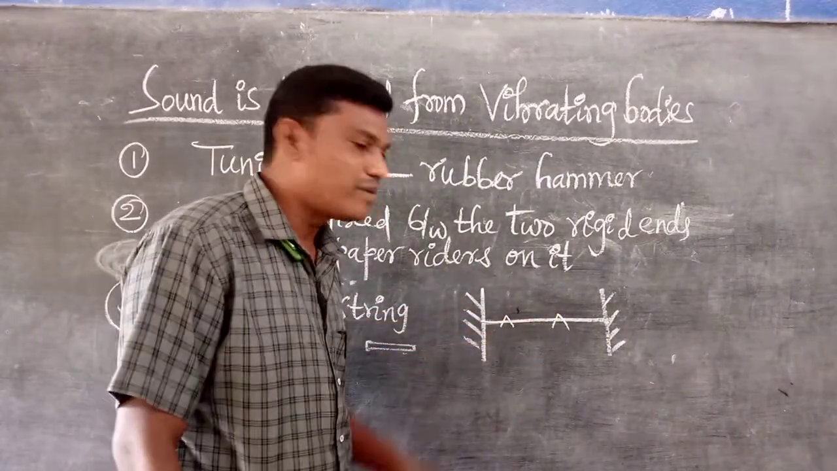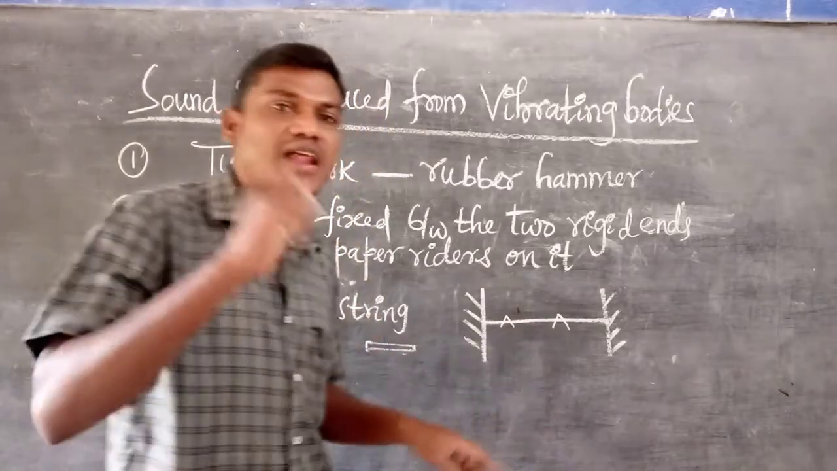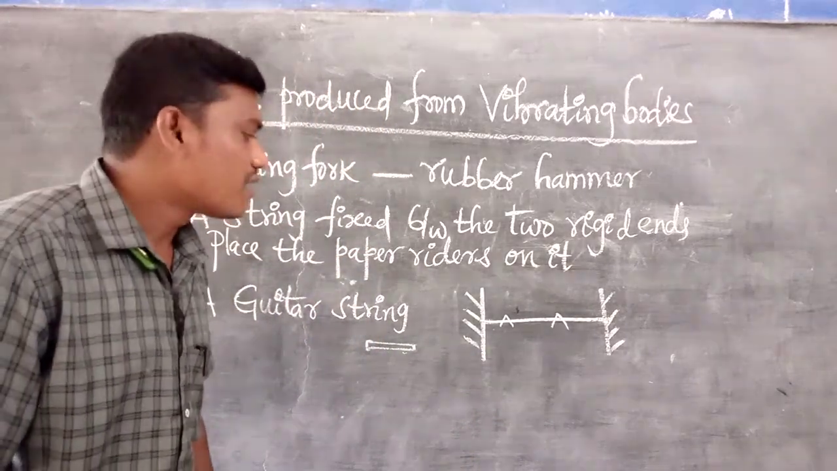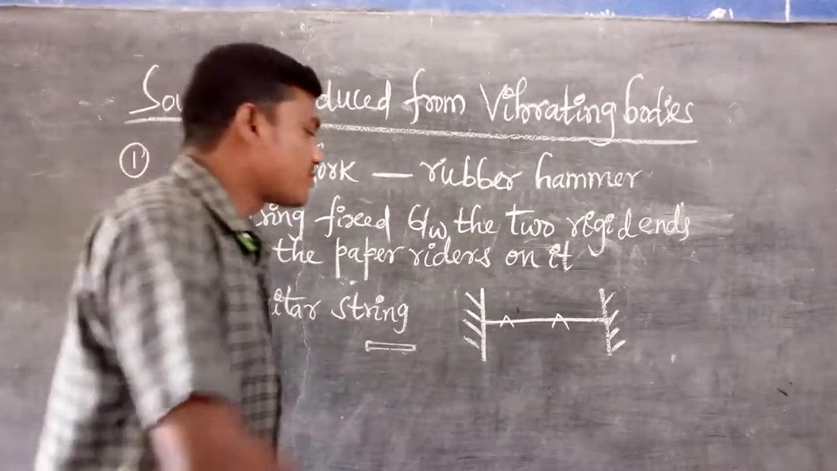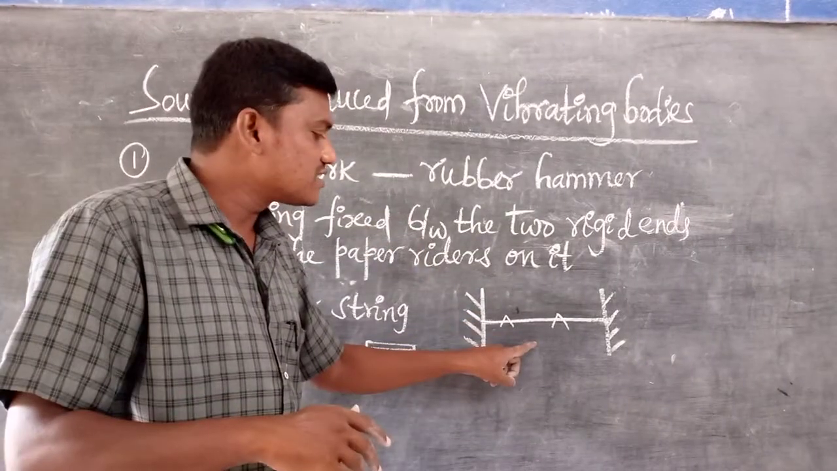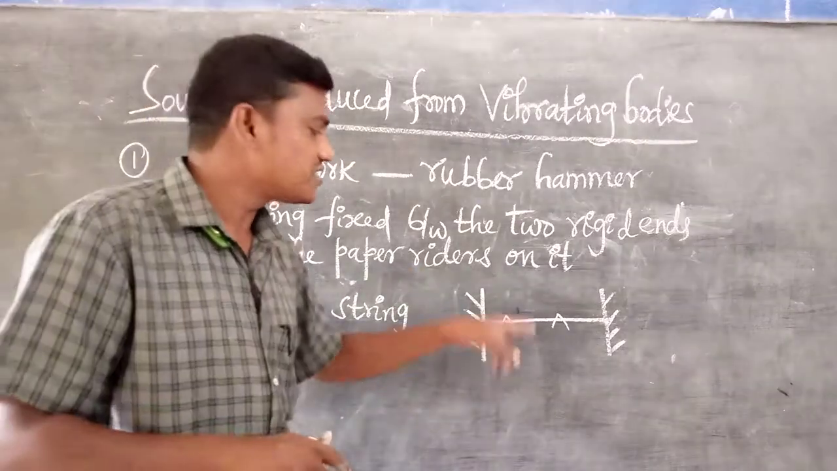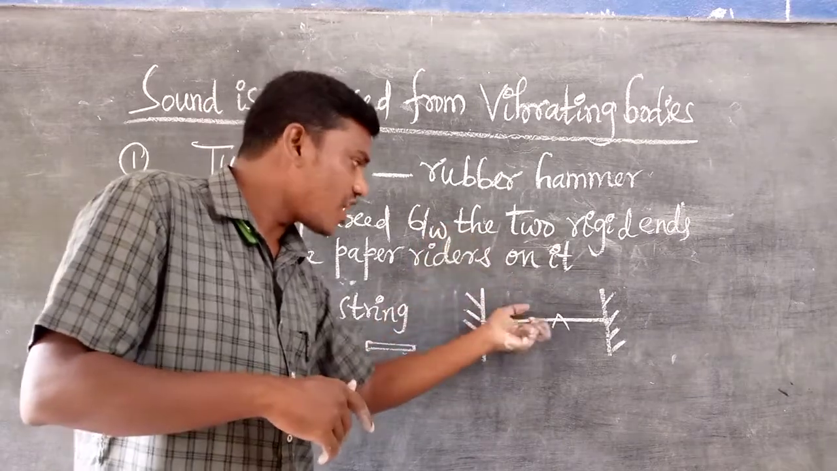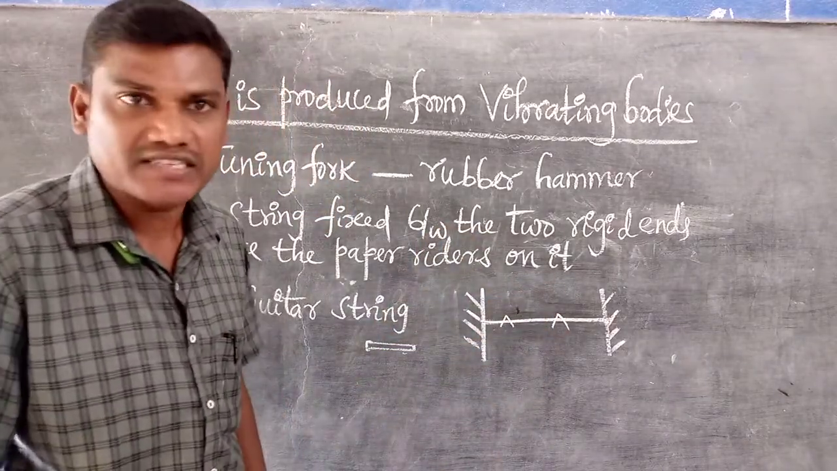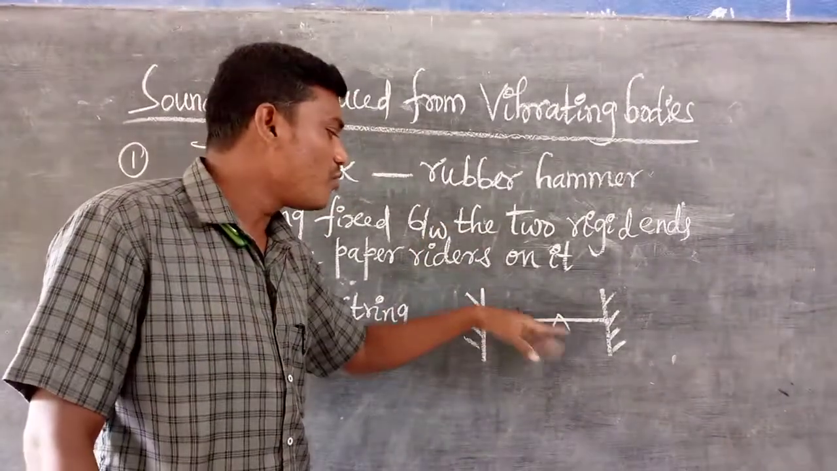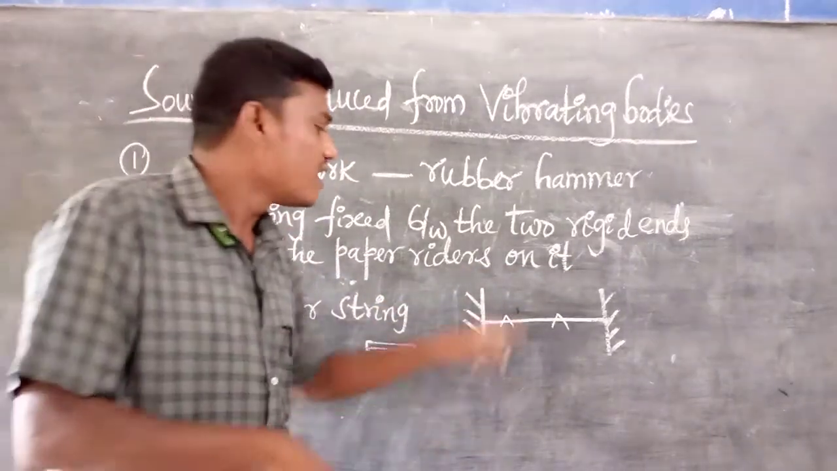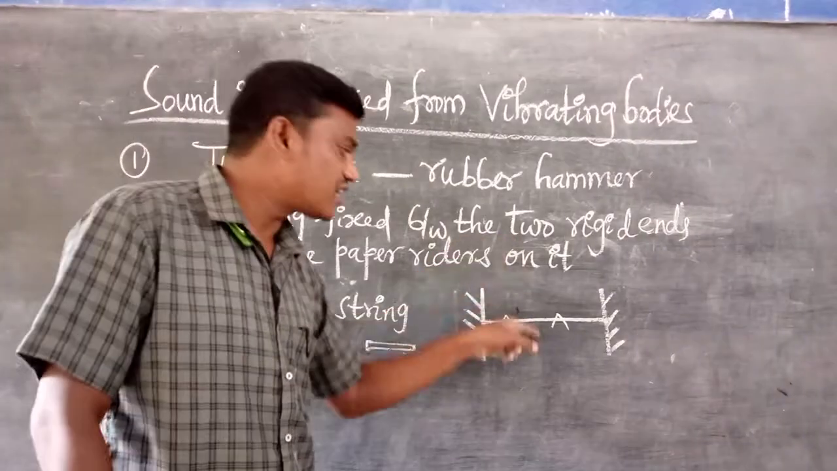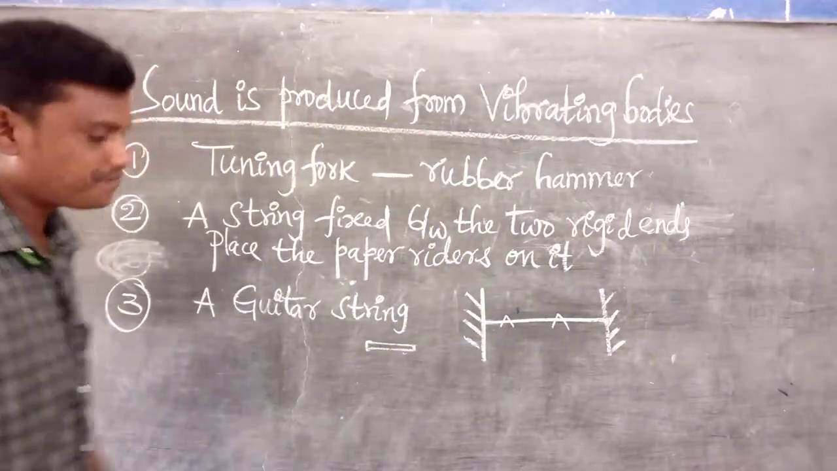Why do we use this? Generally the string does not appear to be in vibratory motion to our human eye when a little force is applied. So really, while the string is producing sound, is it in vibratory motion or not, is it vibrating or not? For checking that, we use paper riders. The jumping or moving of the paper riders represents that the string is in vibratory motion, that is, it vibrates. That's why it produces the sound.